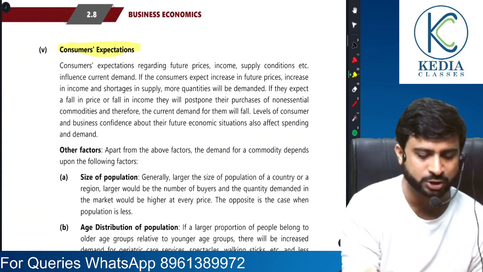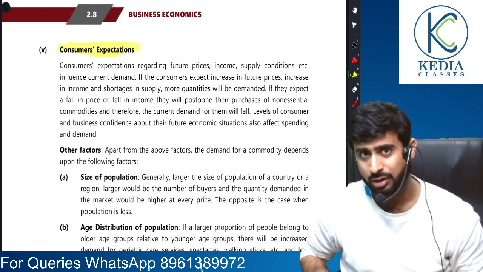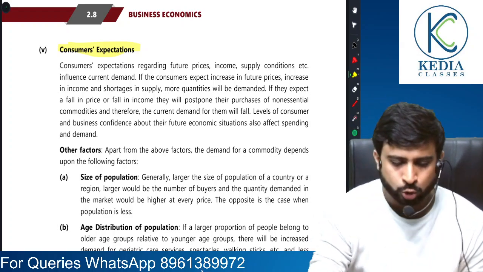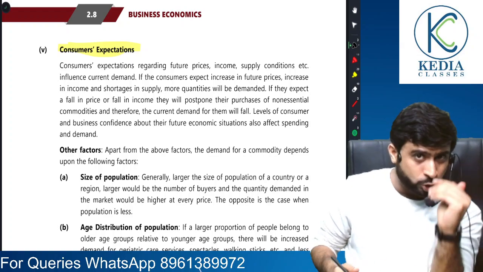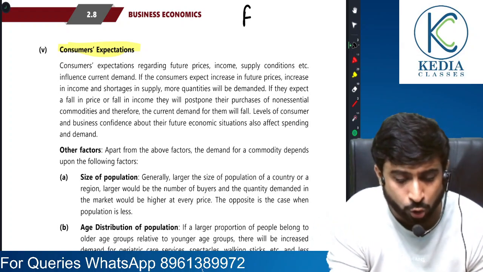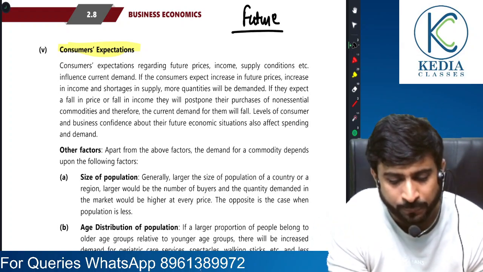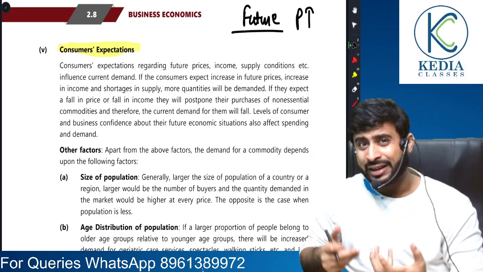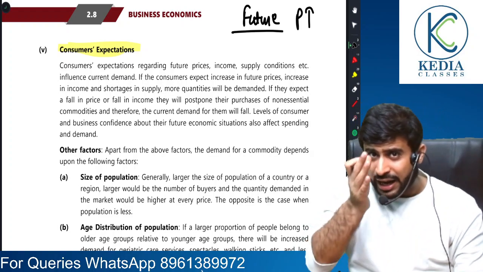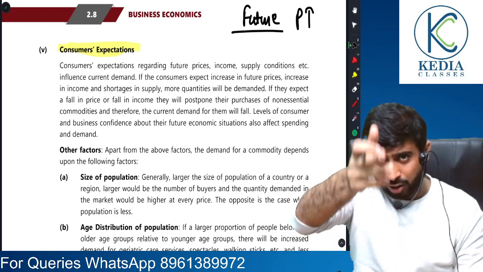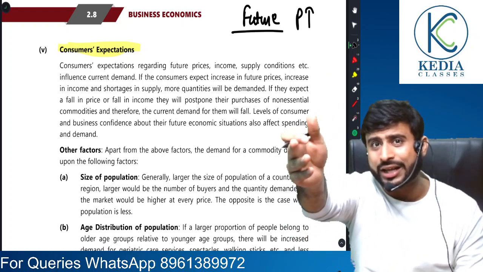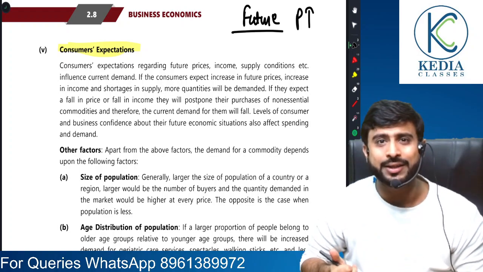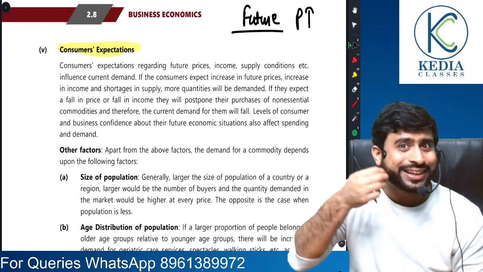Next, consumers' expectation. A very good point. Factors affecting demand, fifth point, consumers' expectation. So suppose consumers are expecting that in future, not today, price of a commodity is going to rise. So what would the consumers do? If they really need that product, and if they feel that price of that product in the future is going to rise, what will they do today? So today they will buy more of that commodity in order to avoid buying it at a higher price at a later date.